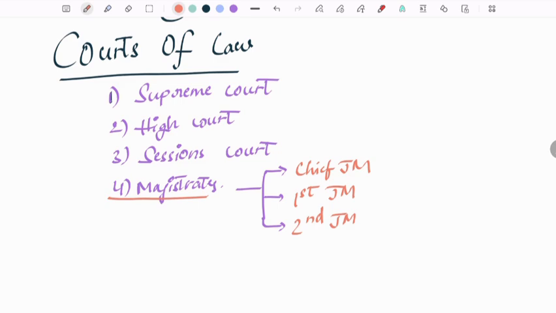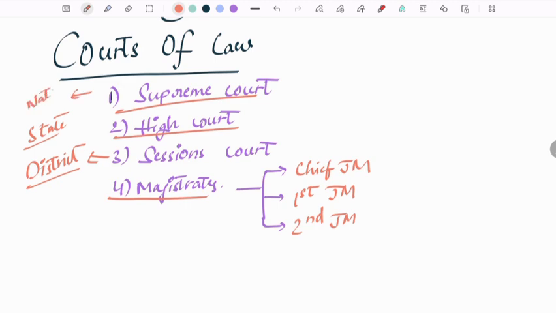This is the lowest court, and after the magistrate court there is the sessions court. The sessions court is present at the district level. The district level court is called the sessions court, the state level court is called the high court, and the national level court is called the Supreme Court. These are the courts at various levels, the lowest being the magistrates, which again have 3 classes. Now coming to the powers of the courts.